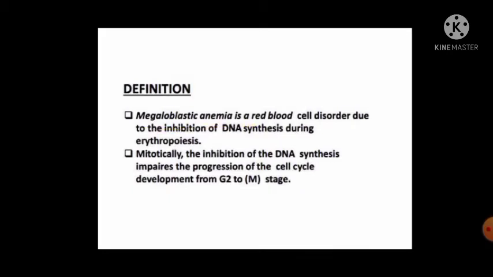Megaloblastic anemia is a red blood cell disorder which occurs due to the inhibition of DNA synthesis during erythropoiesis. Formation of RBCs is called erythropoiesis. At that time, there is inhibition of DNA synthesis, which causes megaloblastic anemia.